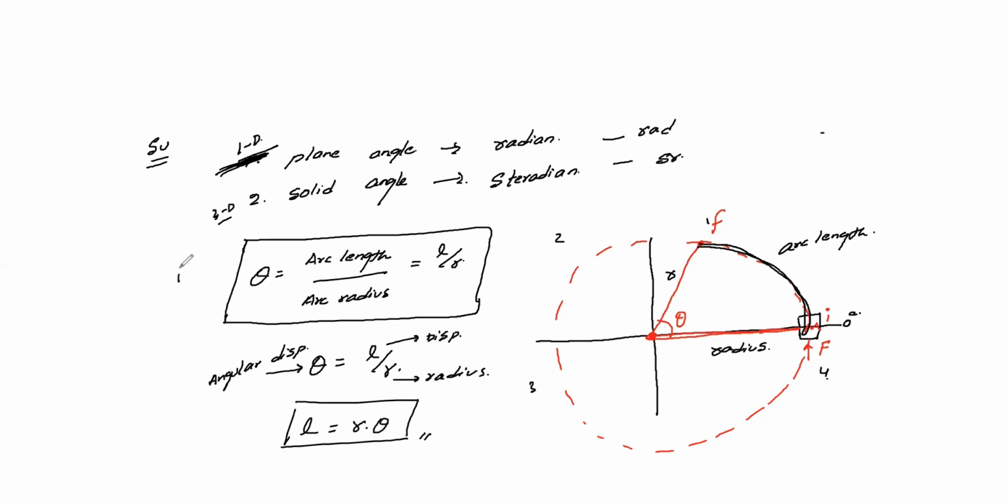So it is your first one. This is what I discuss in single dimension motion, just a plane angle only. When we are discussing about the parallax method, we'll discuss more in detail. Second one is your steradian. Steradian is defined as your center of sphere. Same thing but in 3D fashion.